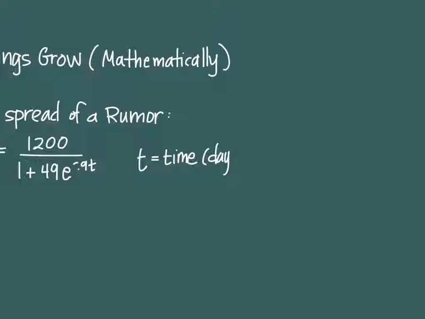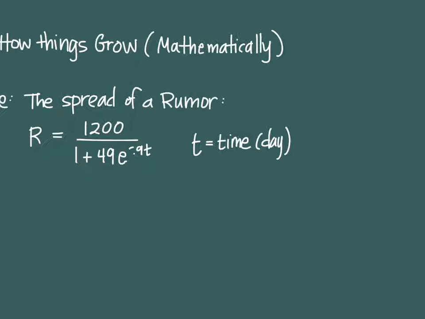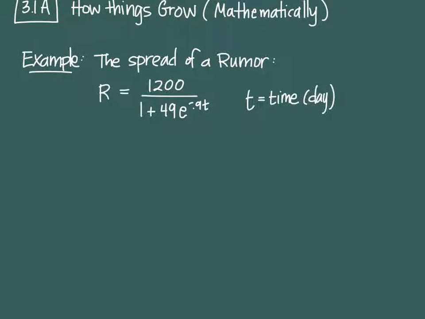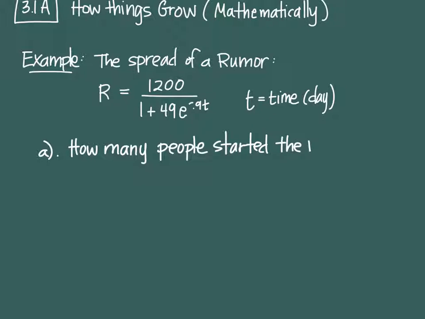I can slide this over a little bit. There we go. We can answer a couple questions about how this rumor grows, how this rumor spreads. So question A: how many people started the rumor? Was it just one? Was it a group of people that got together and decided to spread something? So how many people started the rumor? Any ideas about how you would go about mathematically figuring out the answer to that question?